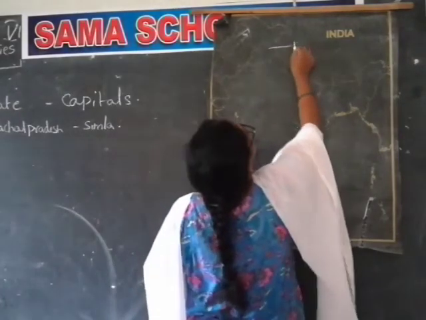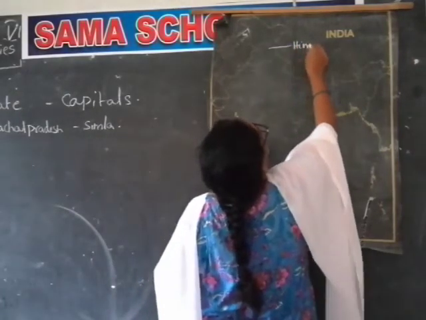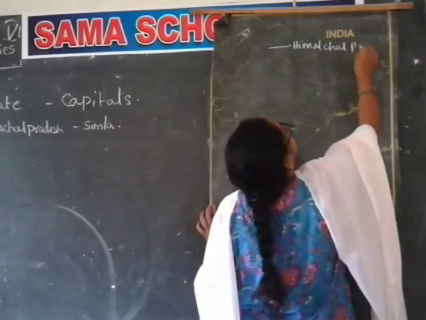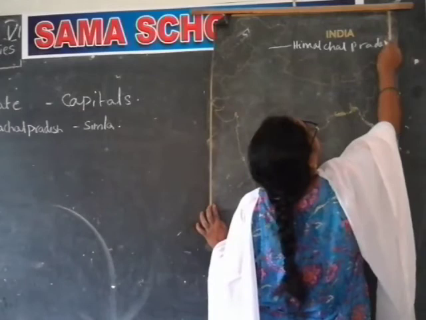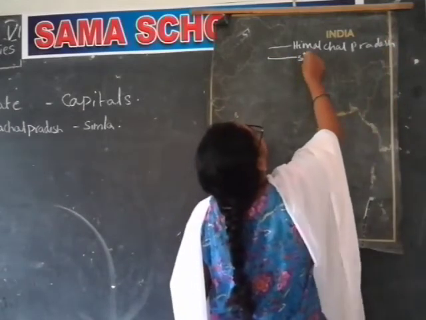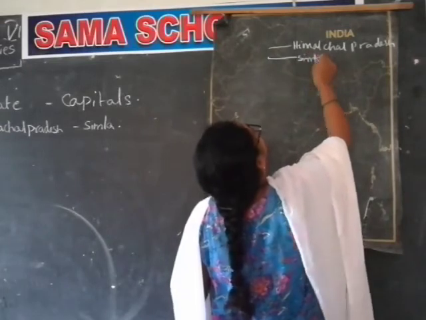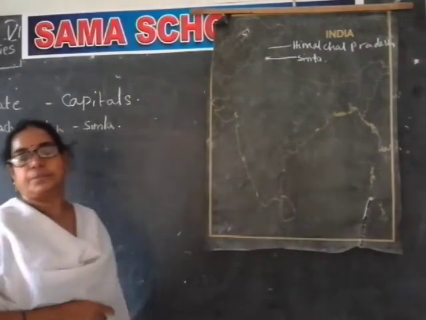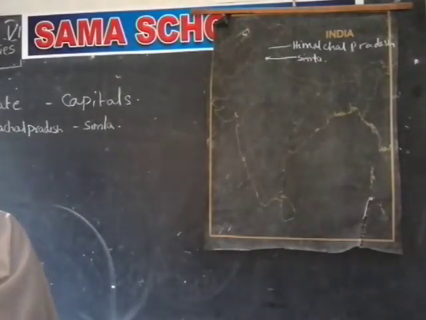This is Himachal Pradesh, and its capital is Simla. You have to observe while writing and put the dot. Himachal Pradesh, Simla. So now 9 states are completed.